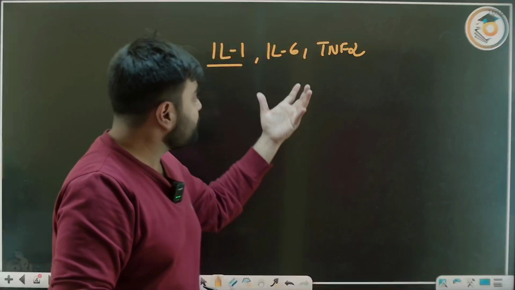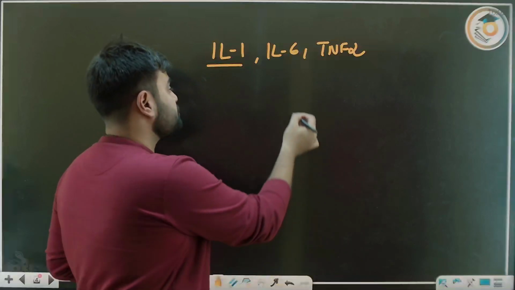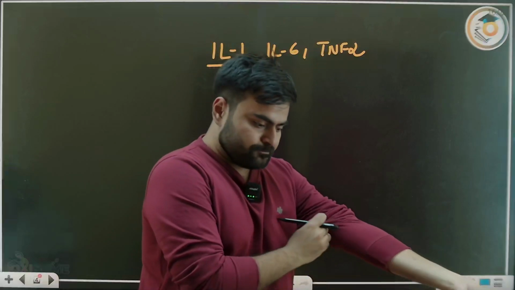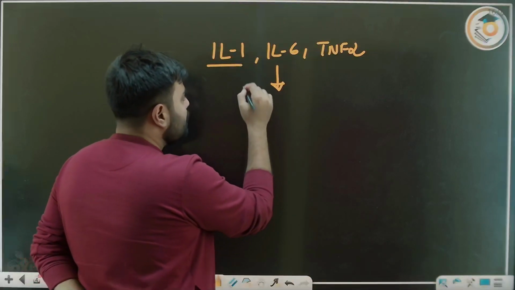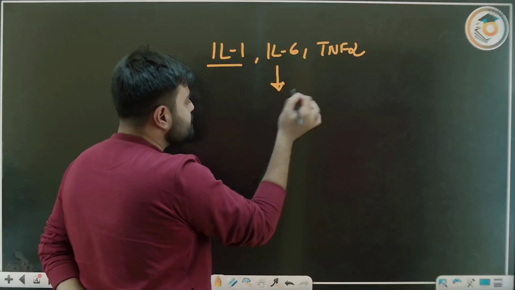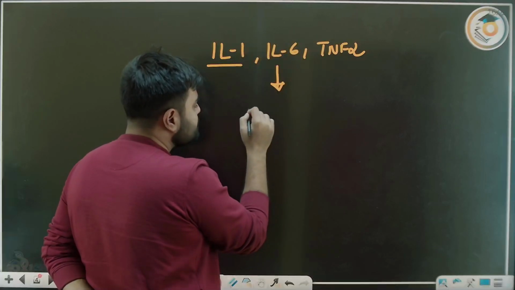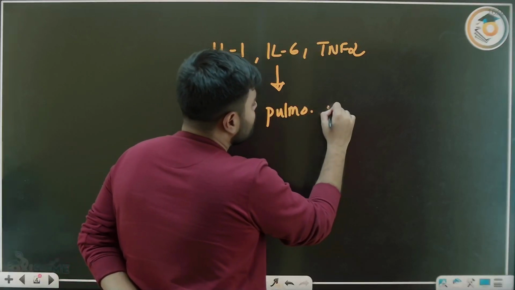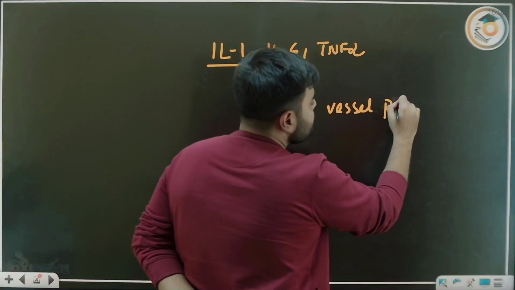And what happens after that? There is always this type of thing. What do they do? They increase the pulmonary vessel permeability.